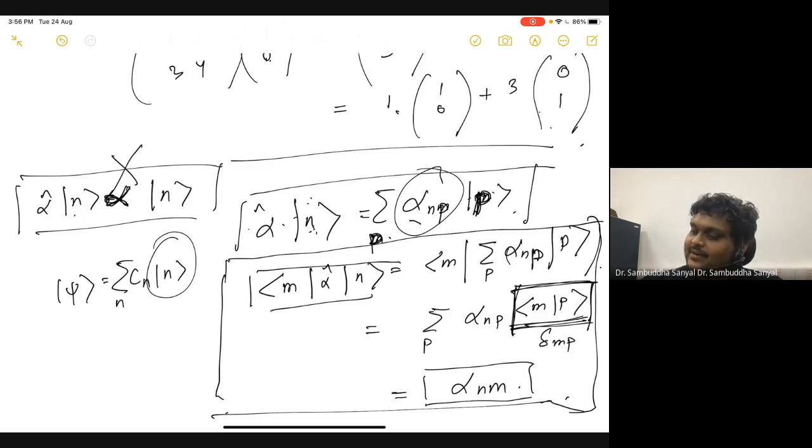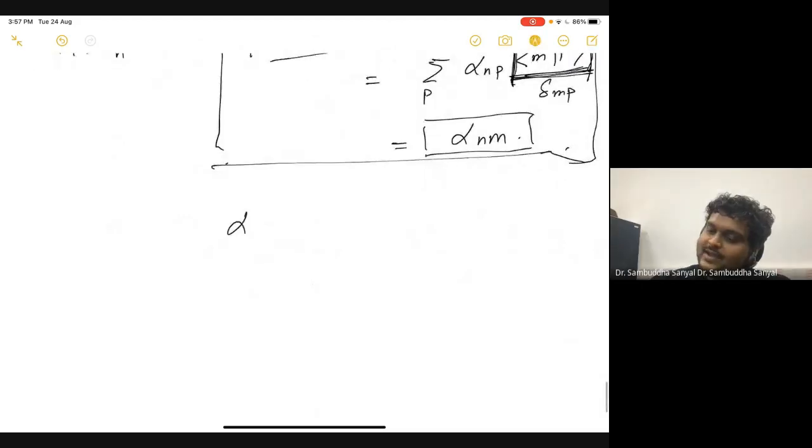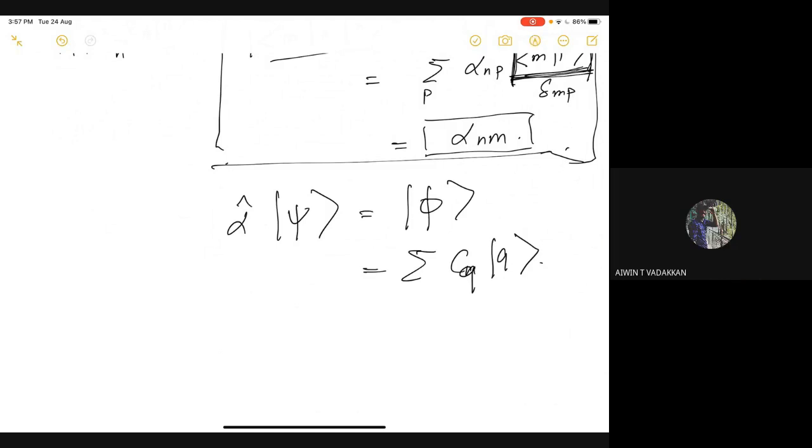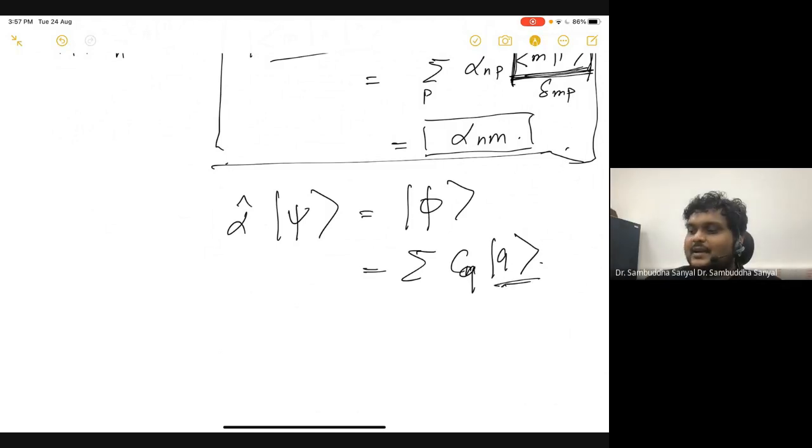Because otherwise I cannot use this nice identity. It is true that if alpha is acting on an arbitrary psi, it will give me some phi vector. You agree to that? Now that phi should be expressible as some other combination, let's say C_q q, where q is a basis vector. Any vector can be expressed in terms of basis vectors, right? So it is always true.